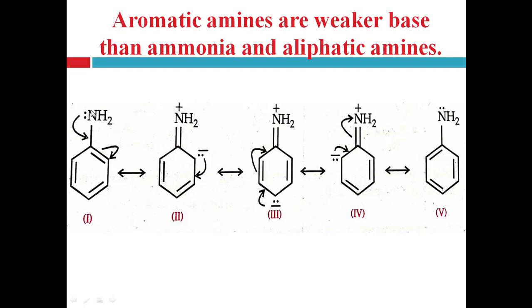Lone pair of electrons from the nitrogen participates in the resonance and forms a double bond with the ring carbon, and the double bond between two ring carbons simultaneously gets broken and free electrons of this pi bond move onto the ortho carbon, right?